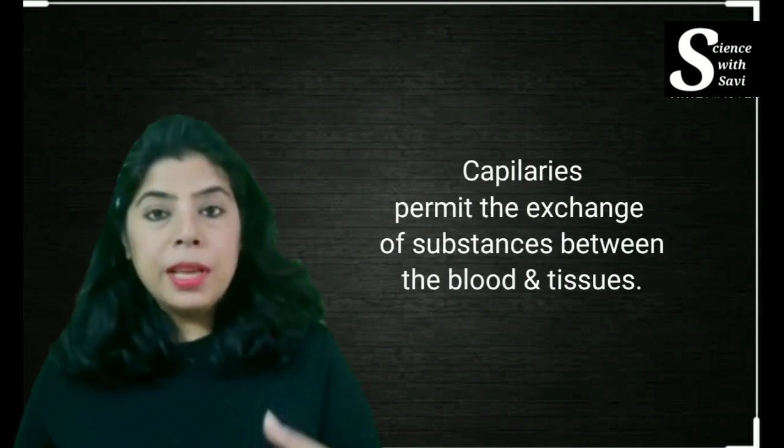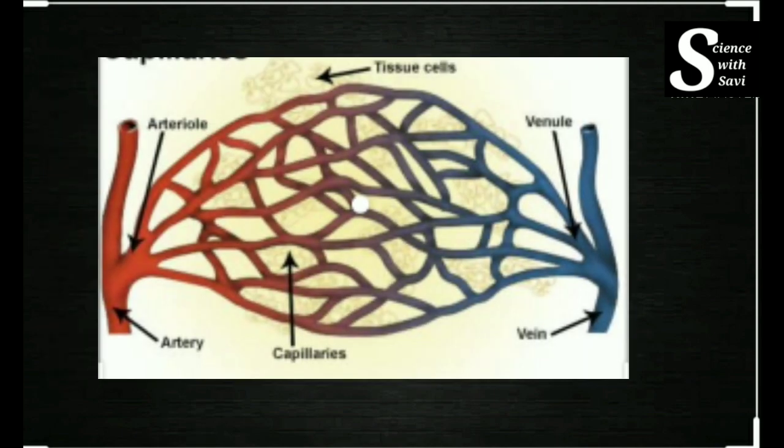So what happens when the arteries go inside the organ, they branch into arterioles. These arterioles then further branch into capillaries. And these capillaries are the places where the exchange of gas takes place. Do you remember when we were doing the respiration system? The alveoli in the lungs. Do you remember the alveolus in the lungs, where the exchange of gases takes place? It takes place through the capillaries.